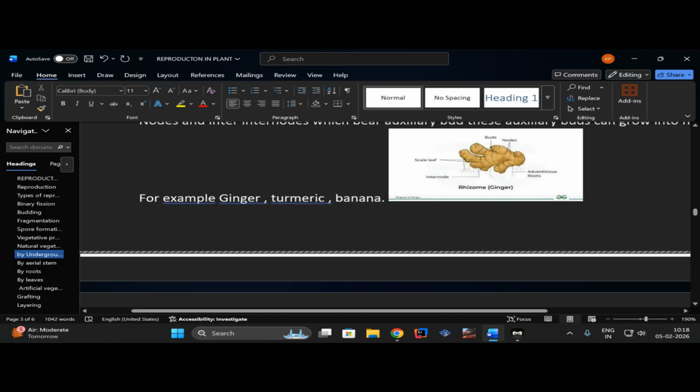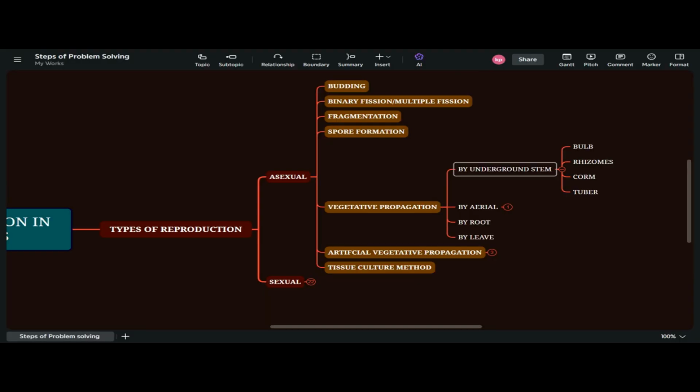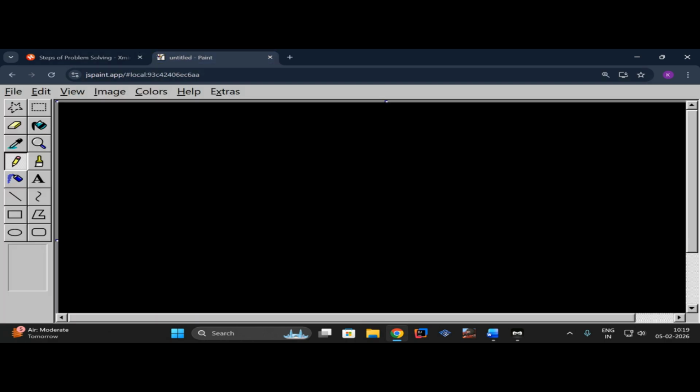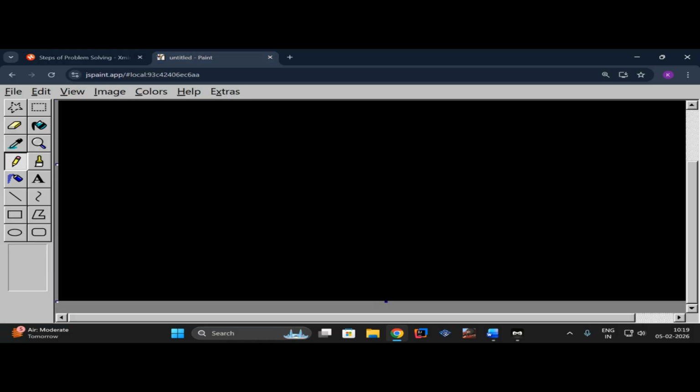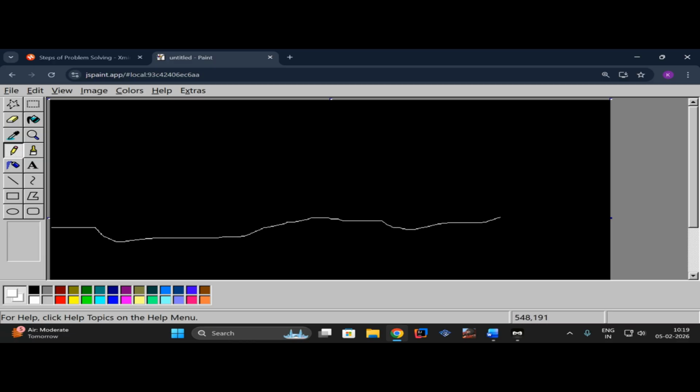So horizontally means, let me show you by drawing it because it will make it easier for you all to understand. For example, take this as our ground. Most uneven ground ever, and don't mind my drawing because it's really bad.